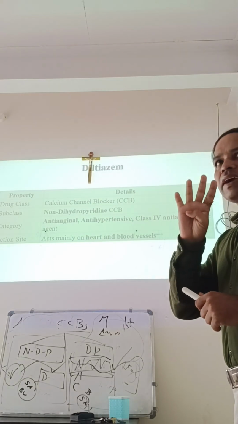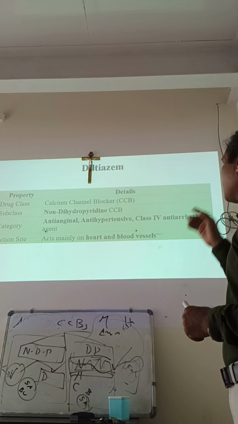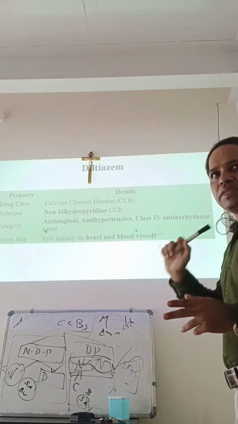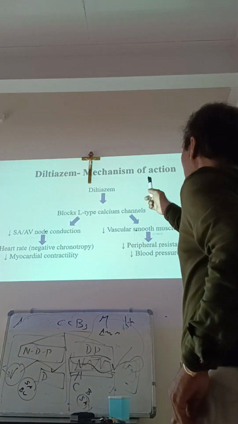There are 4 classes of antiarrhythmic. It belongs to the last one, class 4. I'll tell you later when we cover arrhythmia. Action site: mainly action on the heart, that is the SA node, and the blood vessels. It will not cause reflex tachycardia. So you can see there.